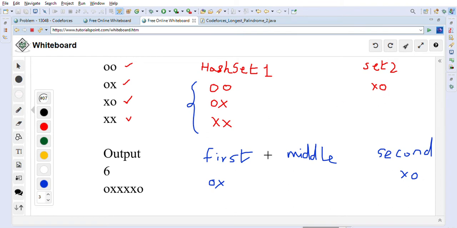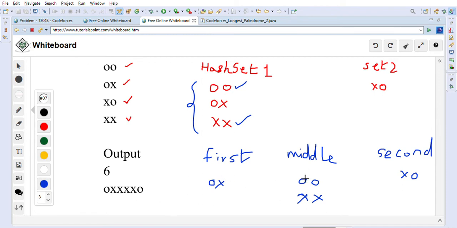Then we have to form the middle part. Now we will go through OO and XX, so we can take any of these and put it into the middle part, because they both are palindromes basically. Either we put OO here or we can put XX here, but only one of them, not both. That's how we can form a palindromic string.